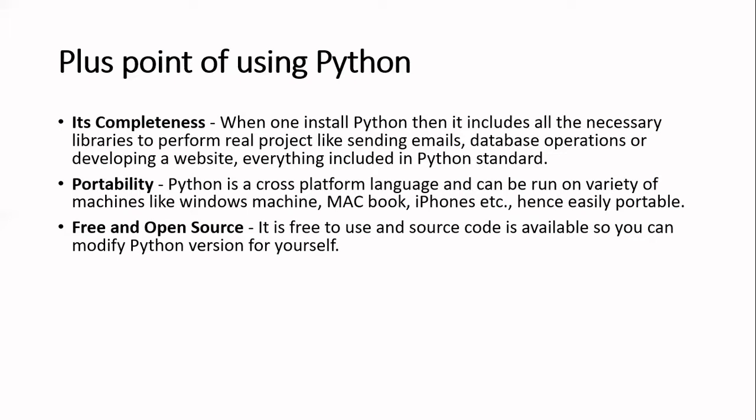Sometimes you might be wondering how a program is executing, that if I write A is equal to 10, B is equal to 20, C is equal to A plus B, how is that program executing and how is Python taking care of those variables and all those things. That source code, how it is being done, is also available online. That means you can see and check how Python works, and you can even modify the features of Python. That is a feature of anything which is open source. So Python is an open source and free language.